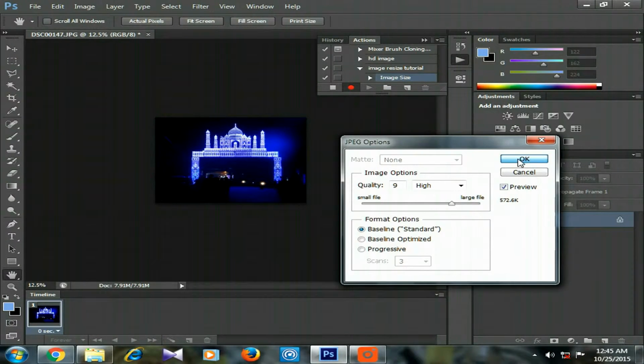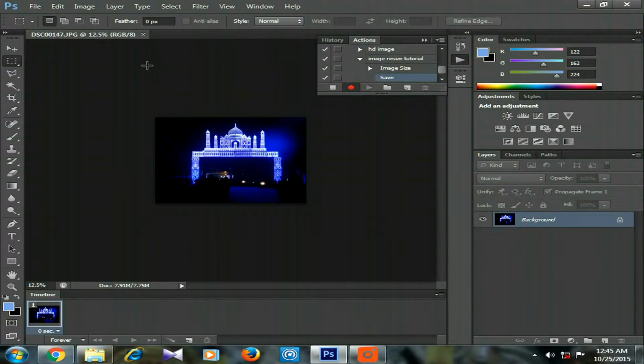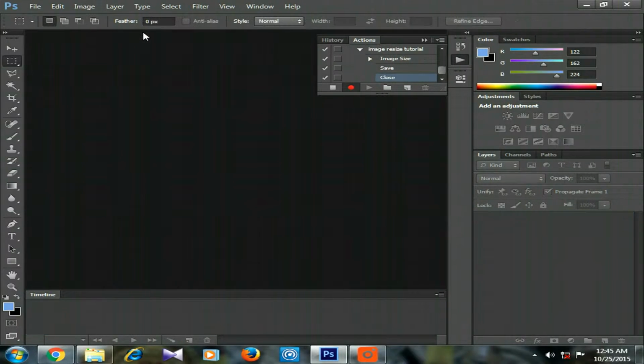Click OK to save it, and now close it. You can see all the steps have been saved under the action: image resize tutorial is the action name, then image size. I performed it first, then saved it, then closed it, and now stop the recording. All the action will be applied to all the other photos.